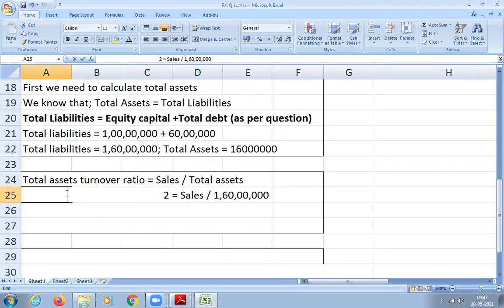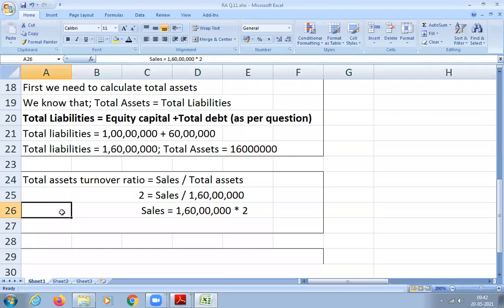That is what you have to substitute. Now cross multiply. We'll get sales is equal to 1.6 crore into 2. How much will we get for sales?